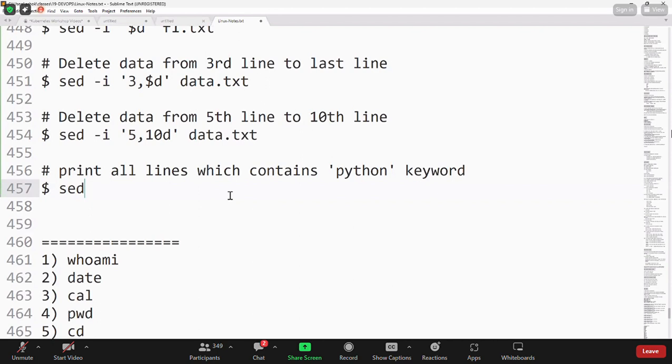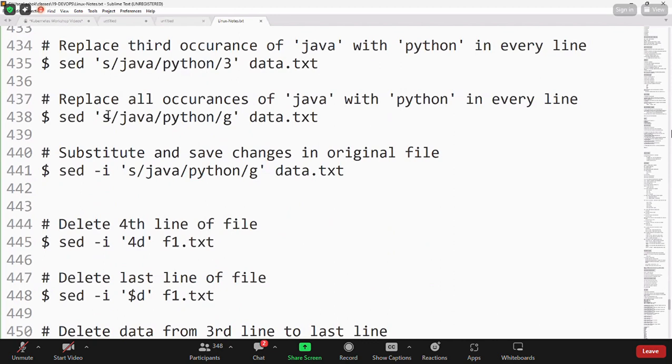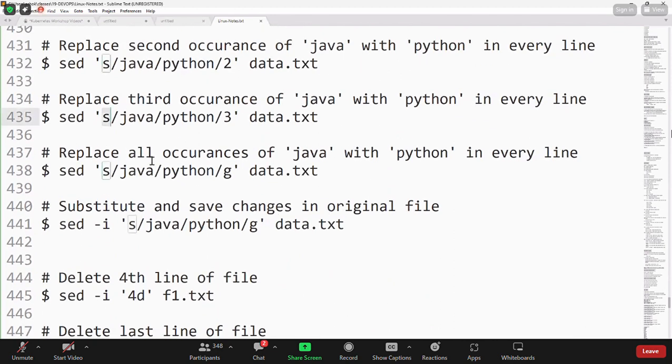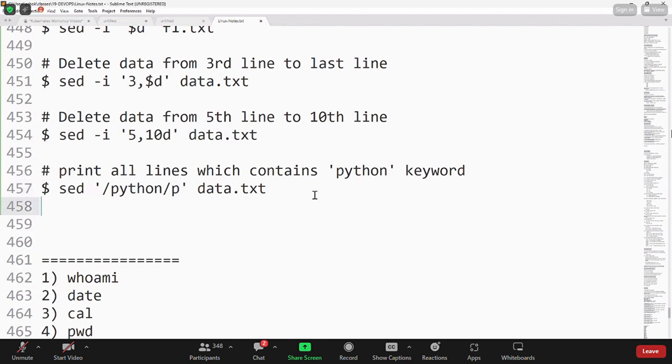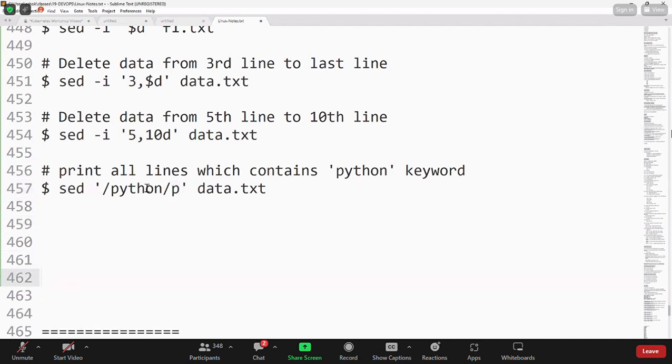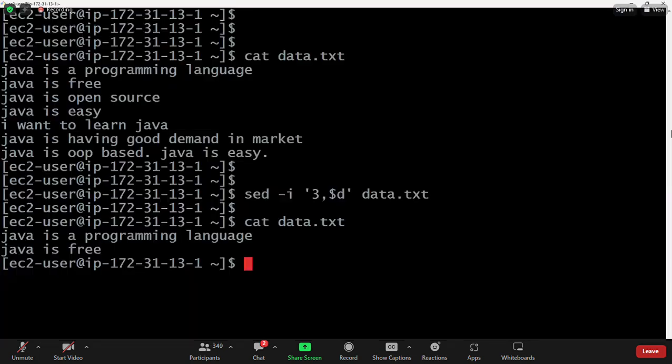For that we will use sed command /python/p, which is available in the data.txt. S means substitute, D means delete, P means print. So in this data.txt, which lines contain a Python keyword, print those lines of data.